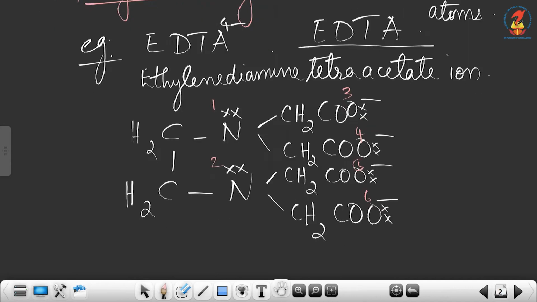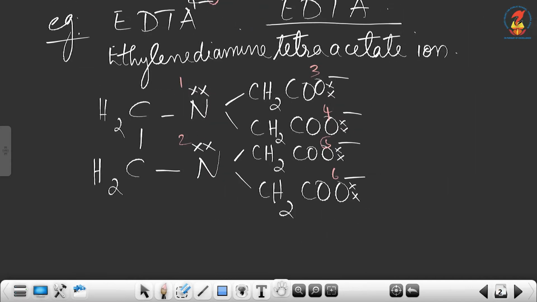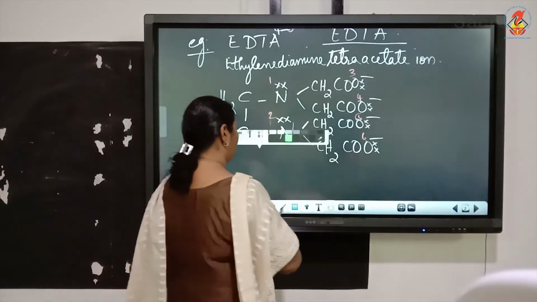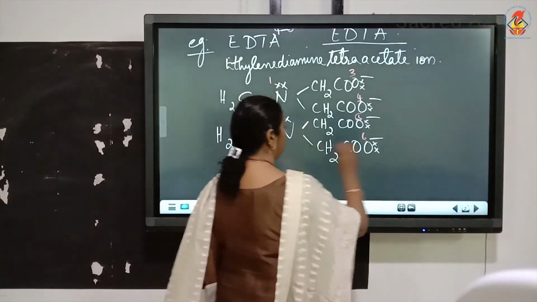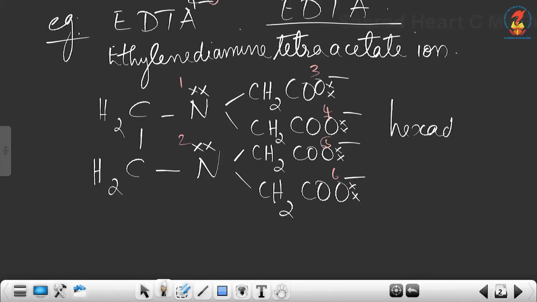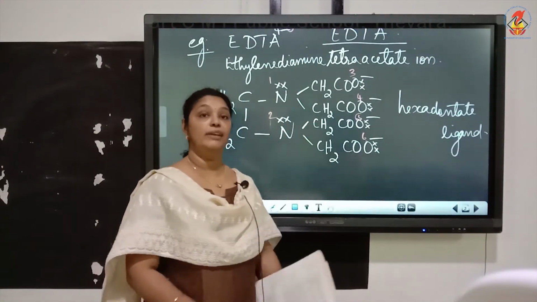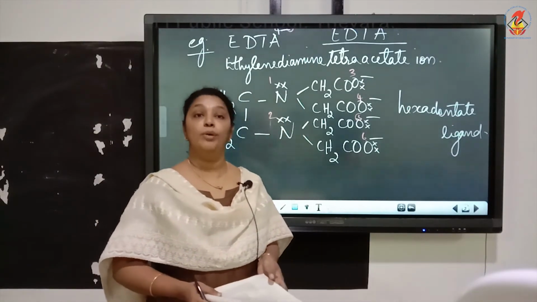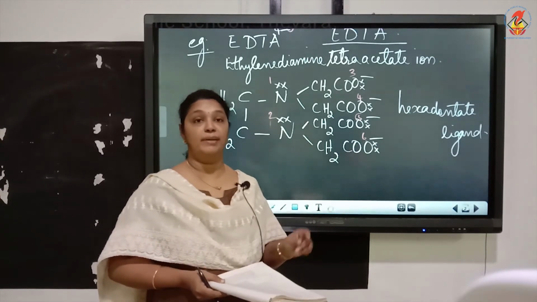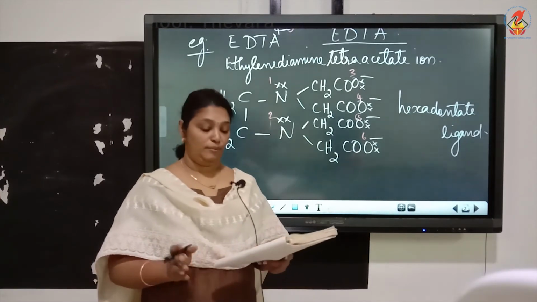So there are 6 donor atoms in EDTA4 minus, which means this is a polydentate ligand, or you can say that this is a hexadentate ligand. Why hexadentate? Because there are 6 donor atoms present in EDTA4 minus. So this is polydentate ligand. Only one example, that is EDTA4 minus.